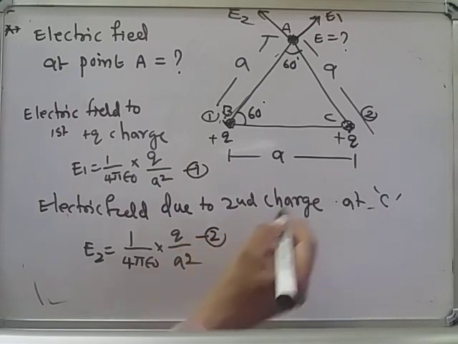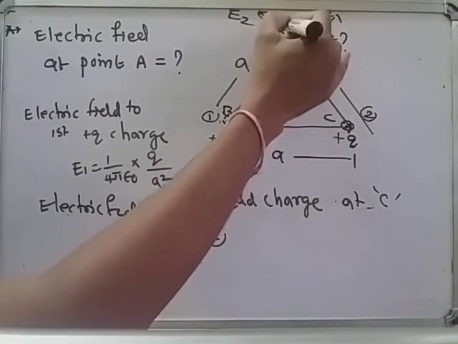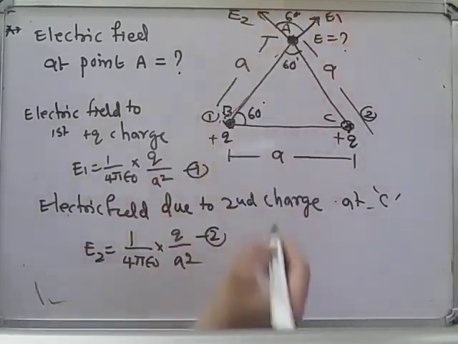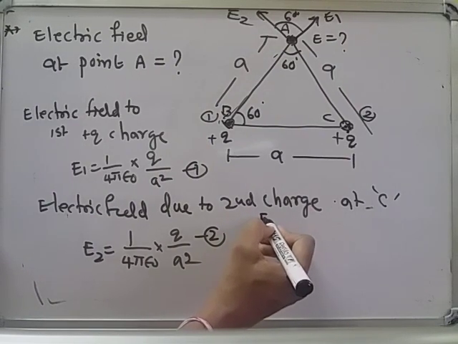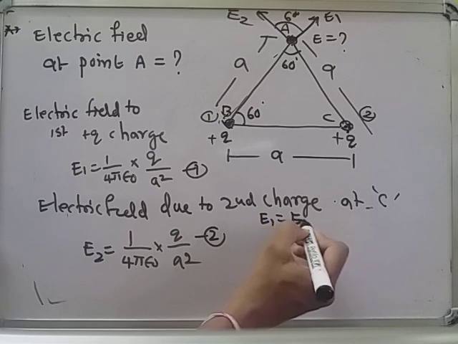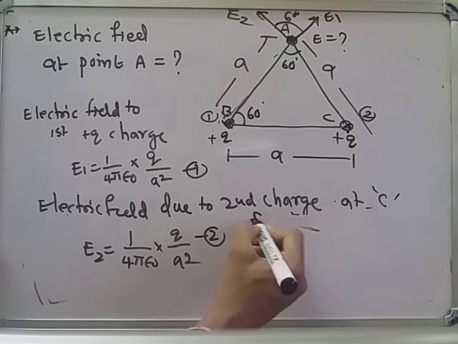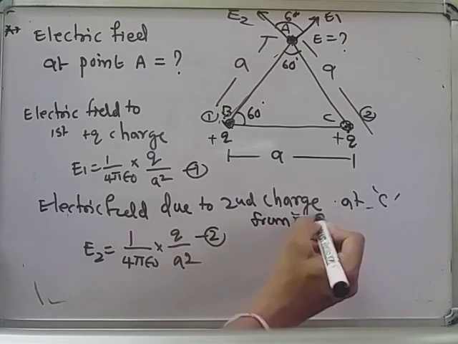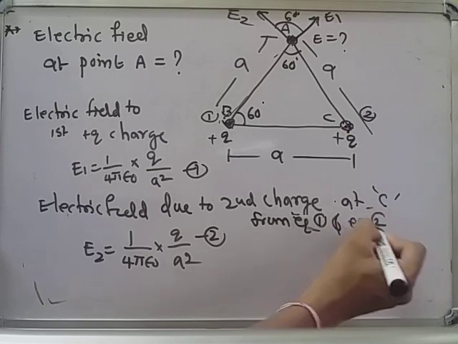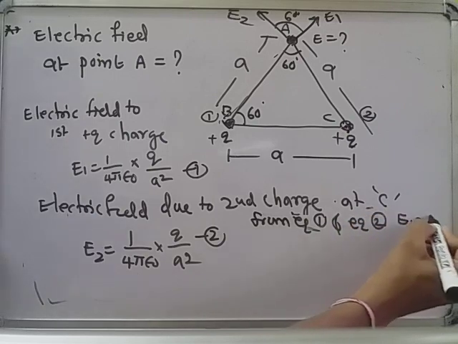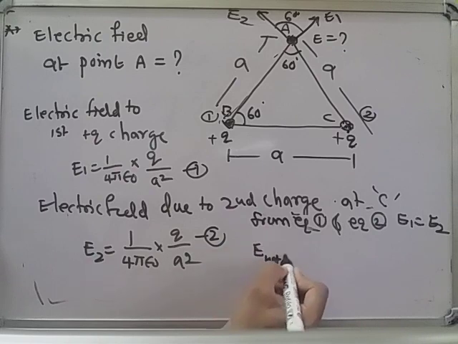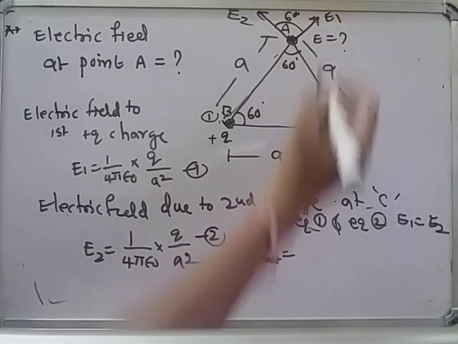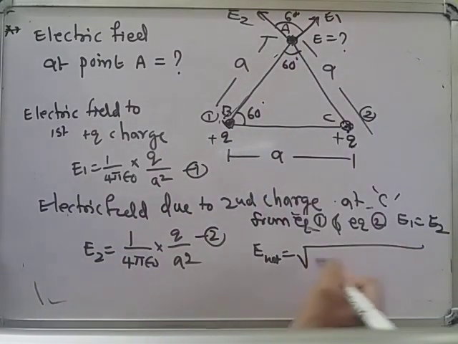I want to find the net electric field at point P. This angle is also 60 degrees. E1 and E2 are there, and E1 is equal to E2 from equations 1 and 2. Here we write the net electric field we want. To find the net electric field we can use the parallelogram law, because they are at a certain angle and they are vectors. The vector law we have to use.